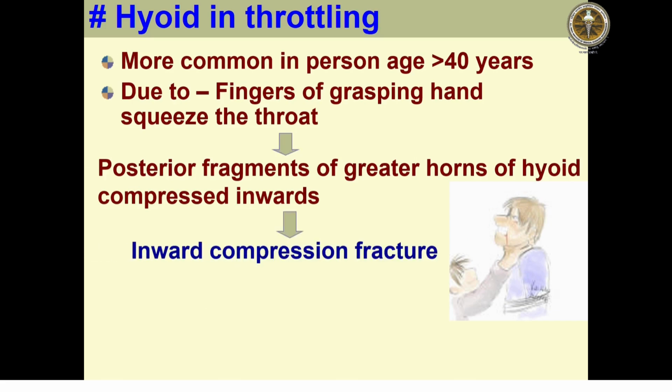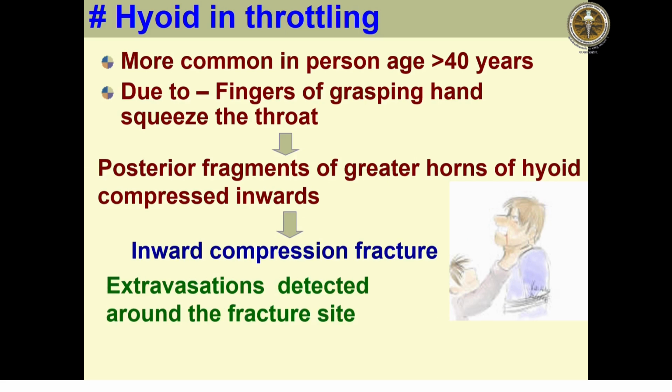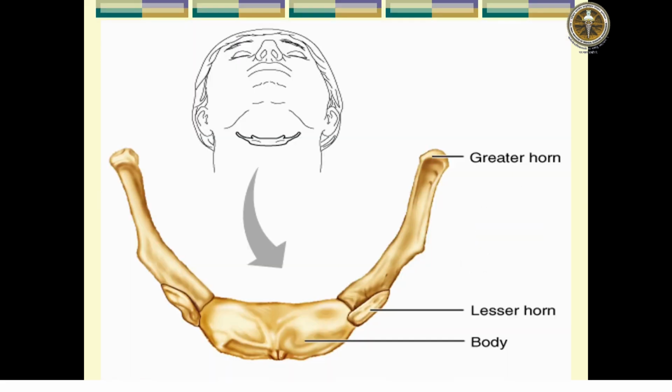Extravasation is detected around the fracture site, and fracture can occur on both sides. This is the hyoid bone, with the greater horn, lesser horn and body. Most commonly there is fracture of the greater horn, with inward compression, called an adduction fracture.